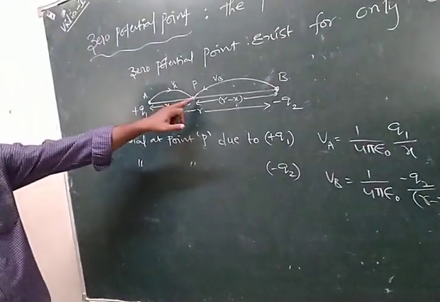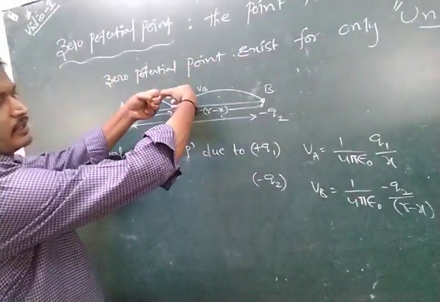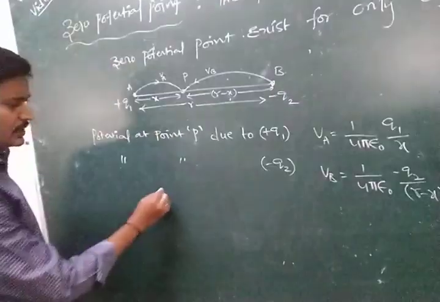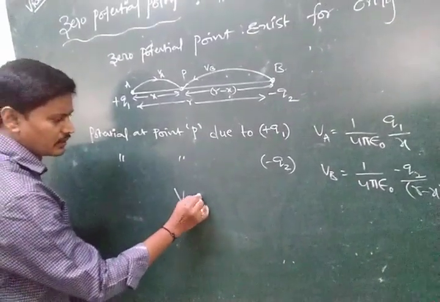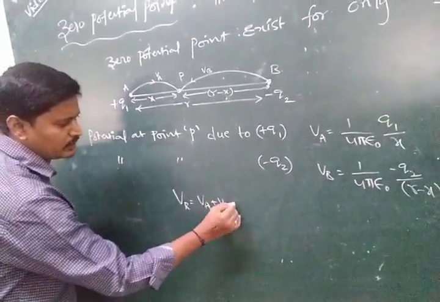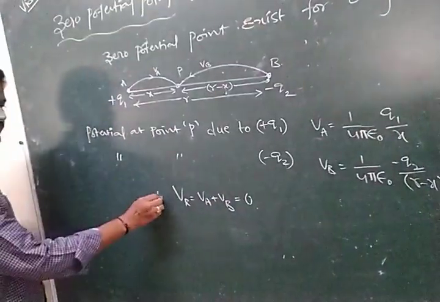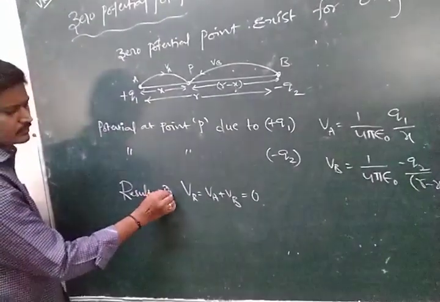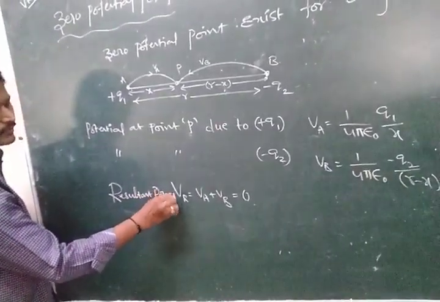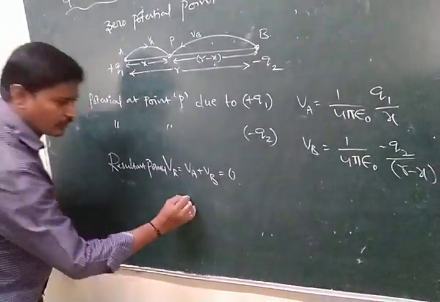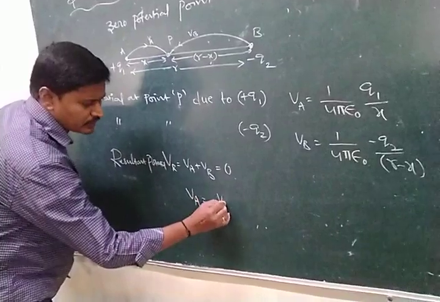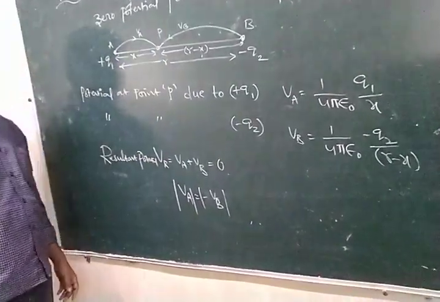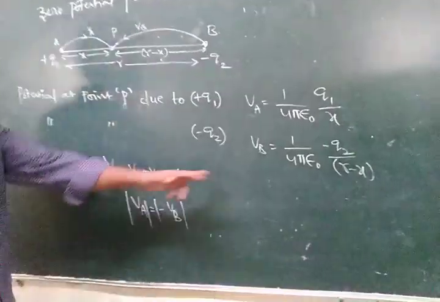Whenever this plus charge and minus charge potentials are added at this point, the resultant potential becomes zero. Therefore the resultant potential, VA plus VB, is equal to 0. Therefore, VA is equal to VB in magnitude. The magnitudes are the same, so equate them.